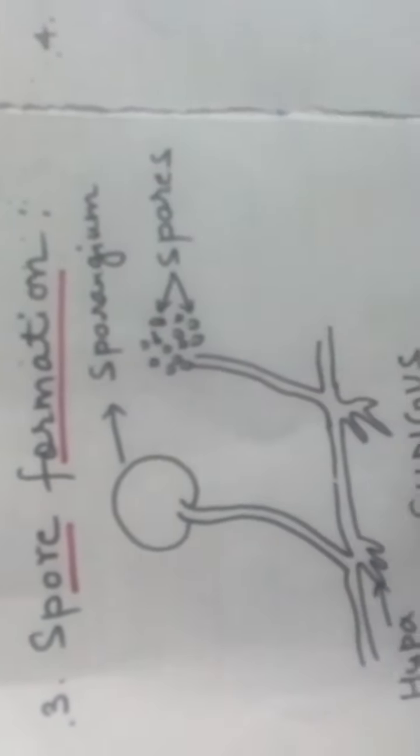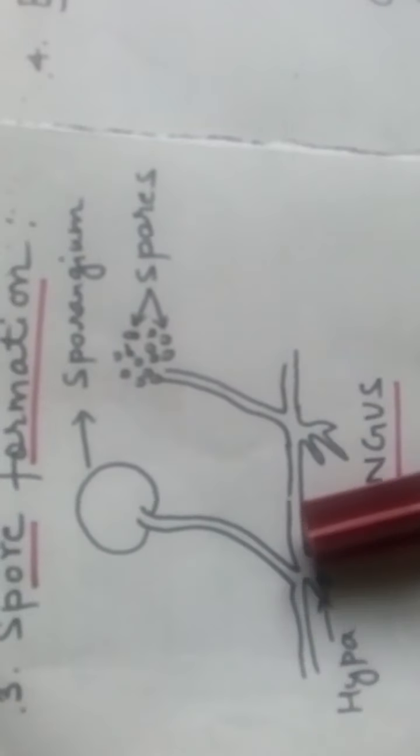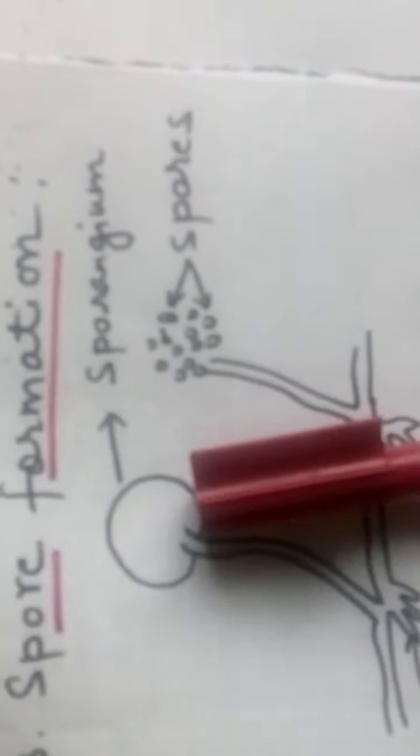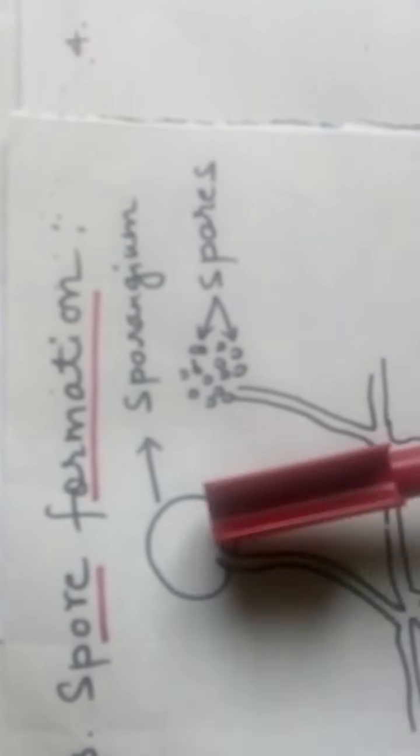Next type of asexual reproduction is spore formation, a very common example of which is the fungus. This is the type of fungi which grows on bread mold. Under the microscope, we are able to see a structure in which there is a sporangium, and this part is known as the hypha, which gradually spreads on the bread mold. This sporangium contains spores, and these spores mature inside the sporangium.